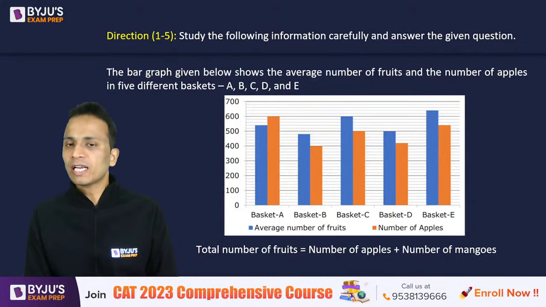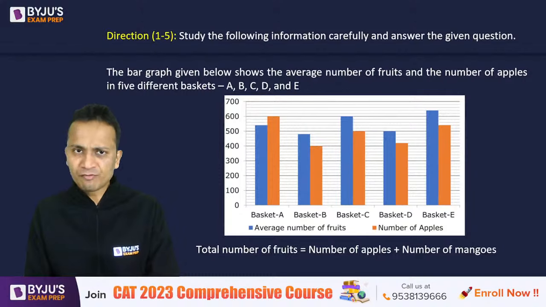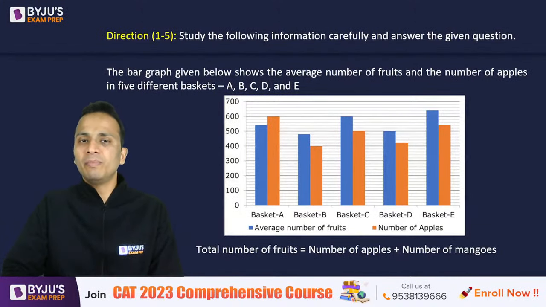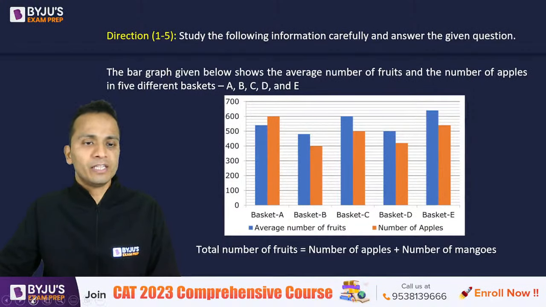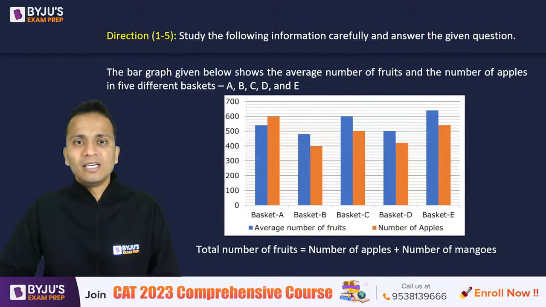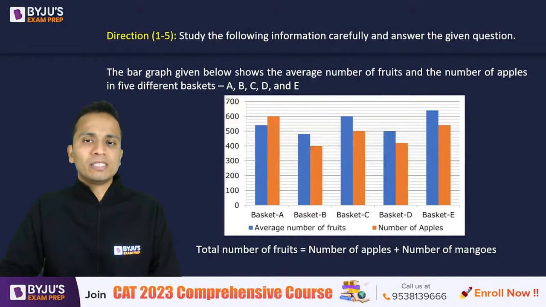Now below the graph, there is some very useful information that is also given. Please consider that. I'll stop on this data for 1.5 minutes, and I want all of you to quickly make a table using the data that is given in this bar graph. The table will be helpful. Once you have made the table, you will be easily able to answer the questions that follow.